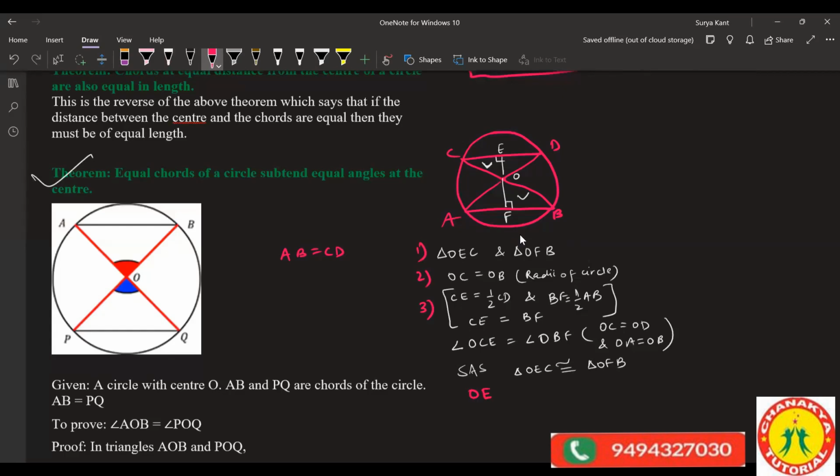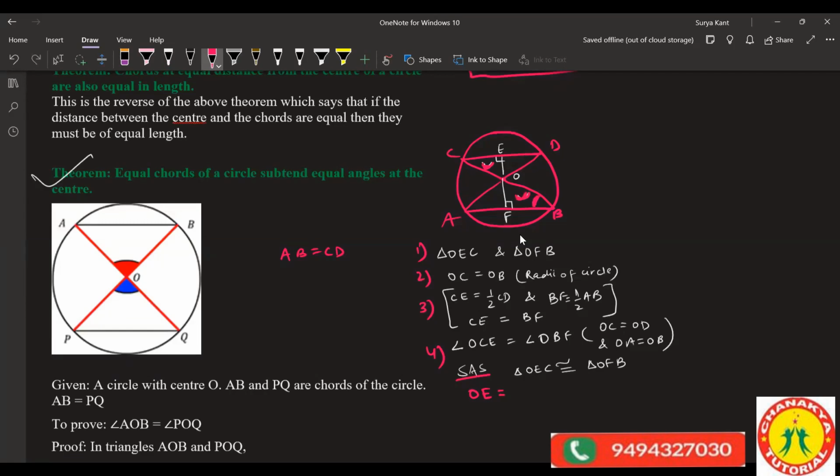Sir, how are we taking these angles? Which step number, you tell me. Fourth one, sir. If you're considering these two triangles, OCE and OFB, then how are we taking it? We are taking the two triangles. To prove these two triangles are similar, by angle, we are taking this complete part. No problem in that. What is there in that?